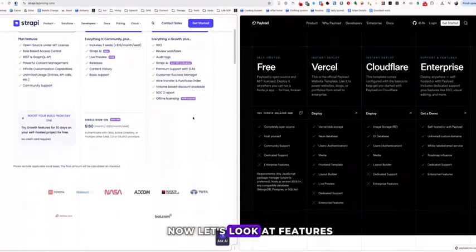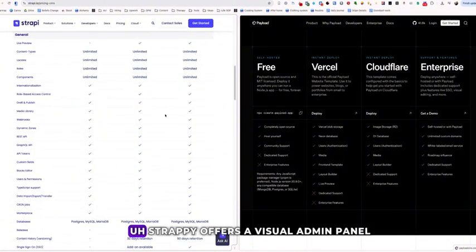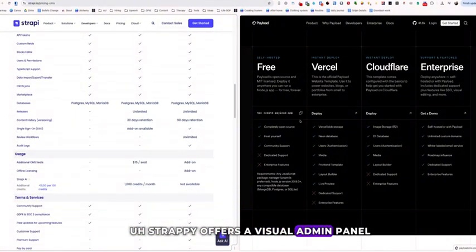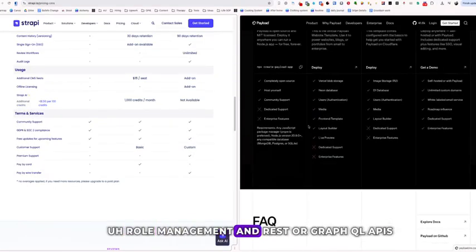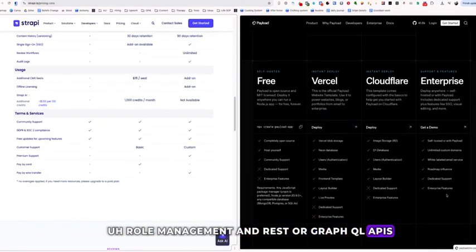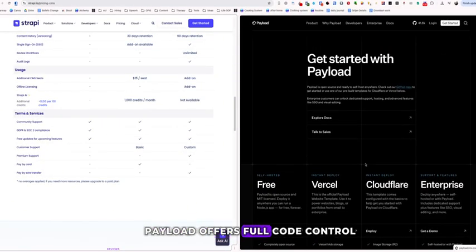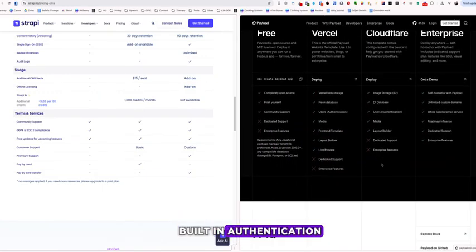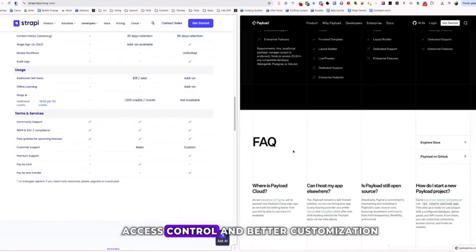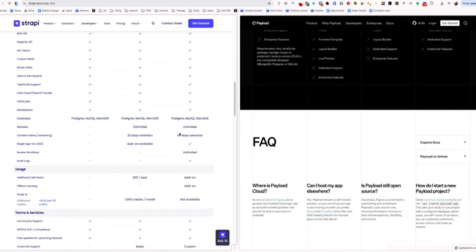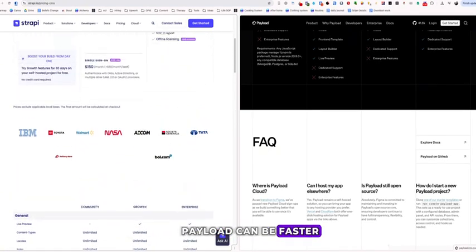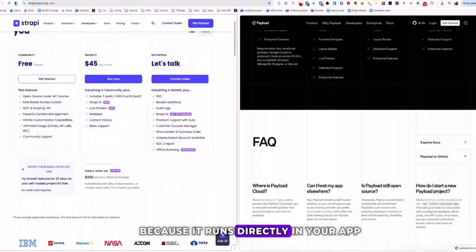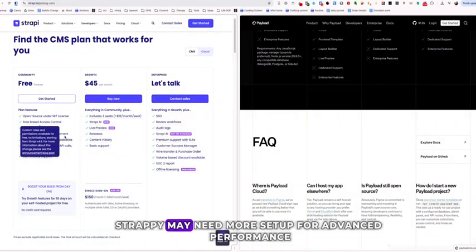Now let's look at features. Strapi offers a visual admin panel, plugins, role management, and REST or GraphQL APIs. Payload offers full code control, built-in authentication, access control, and better customization. When it comes to performance, Payload can be faster because it runs directly in your app. Strapi may need more setup for advanced performance.